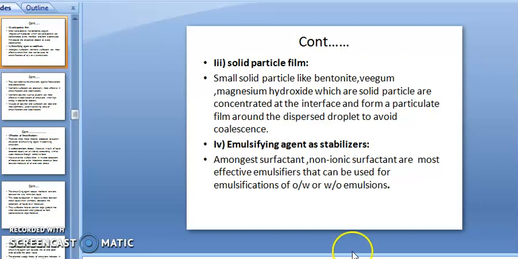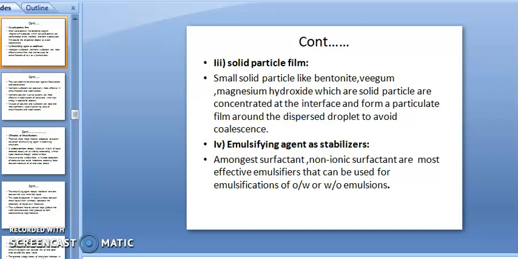It has the property of a solid particle film around your droplet to avoid coalescence. It avoids the breaking of your two phases. Then emulsifying agent as a stabilizer. They act as a stabilizer.